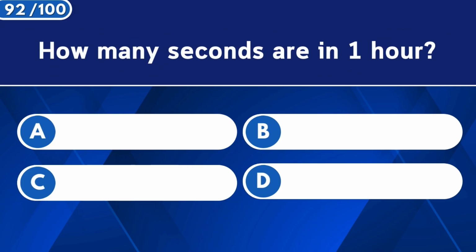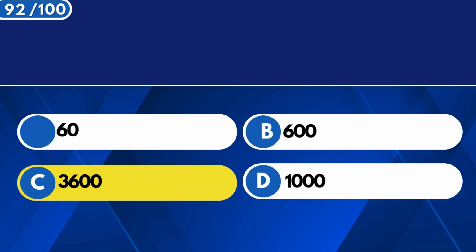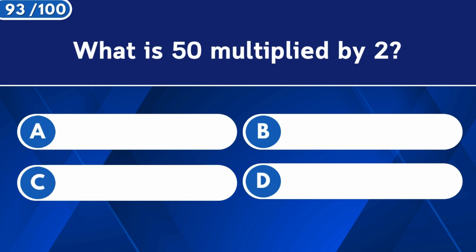How many seconds are in 1 hour? 3,600. What is 50 multiplied by 2? 100.